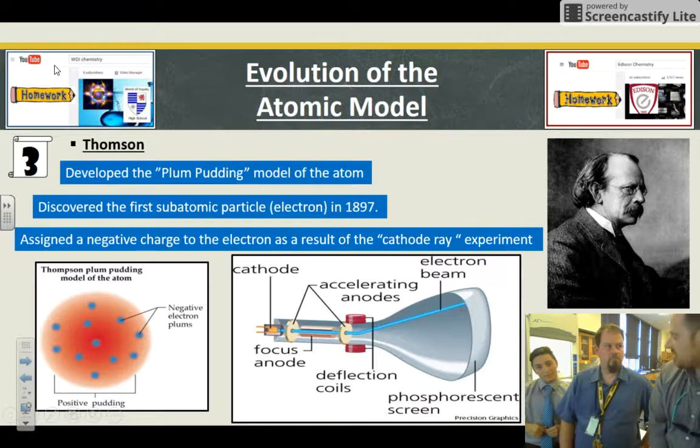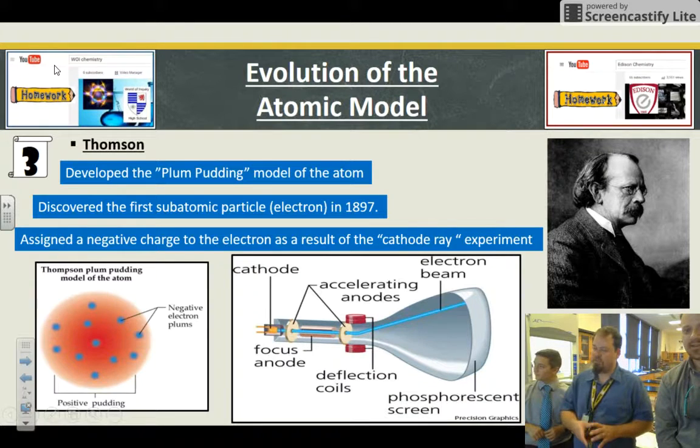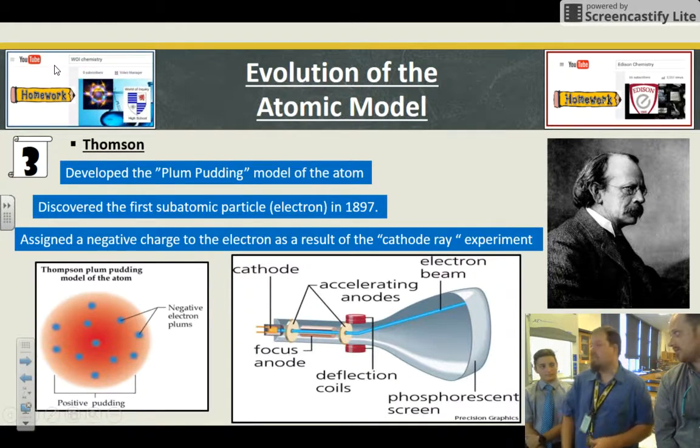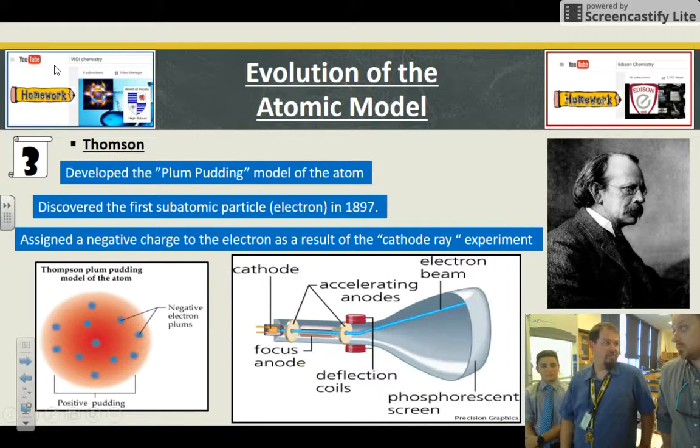Why do they have a negative charge? Thanks to the cathode ray experiment. Do you see these deflection coils? Those had a positive charge. When he started throwing the beam through and it bent, we know negative is attracted to positive, and that's how he theorized they had a negative charge. Realistically, originally, he just assigned their value to be negative. He's like, it's opposite whatever the deflection coils were, because they're attracting, so I'm going to call it negative. That's why electrons are still negatively charged, people. And guess what? Those cathode rays were in TVs until 10 or 15 years ago.